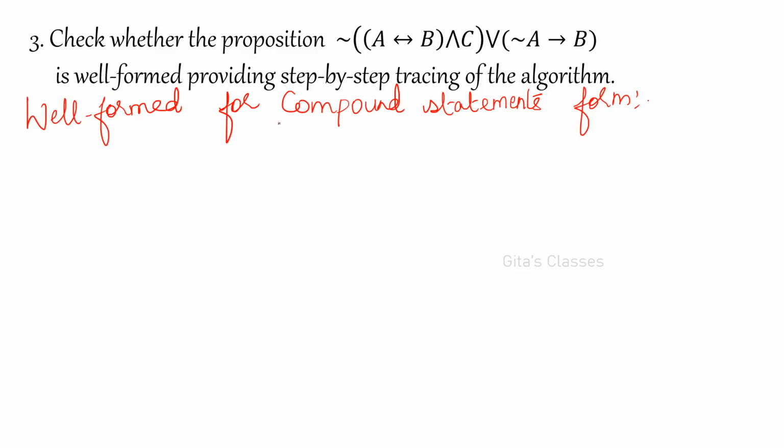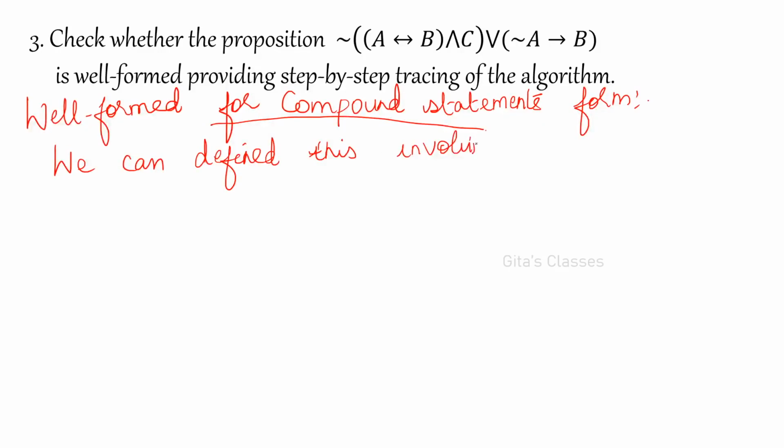I'll give you the steps, and from this we can easily find out. Okay. So first is the basis step, and we are going to define this, involving T, F, the variables T, F, and any propositional variables, and operators.